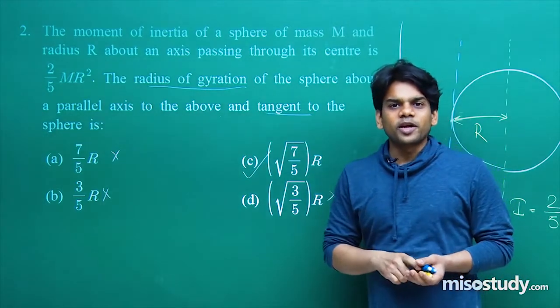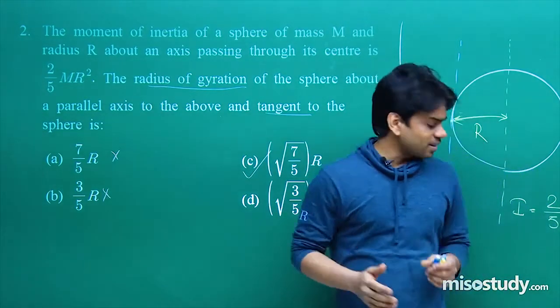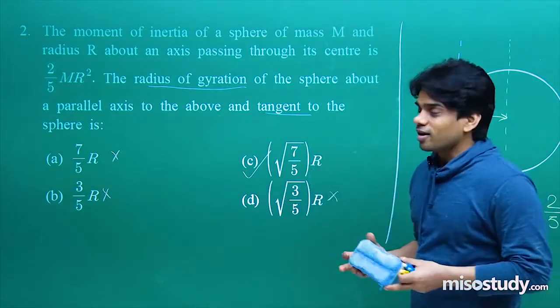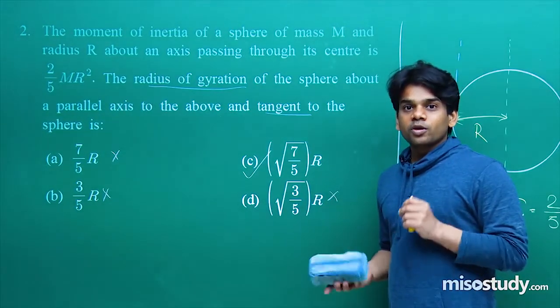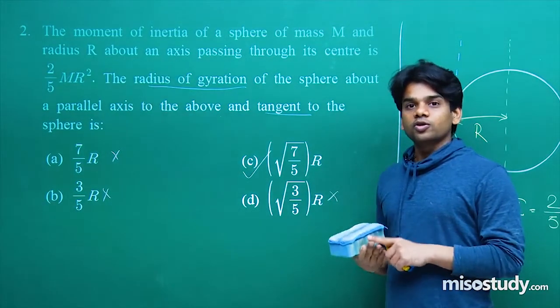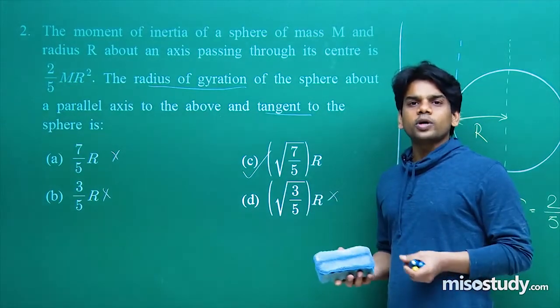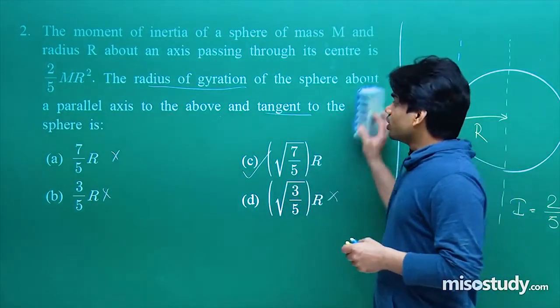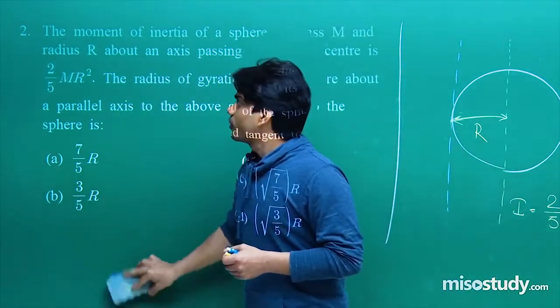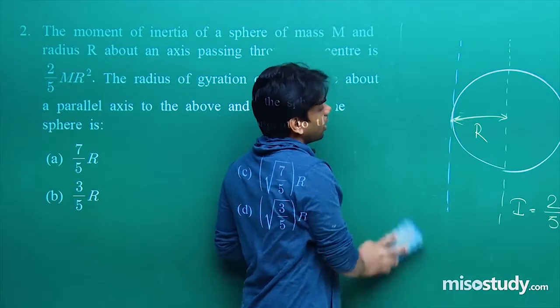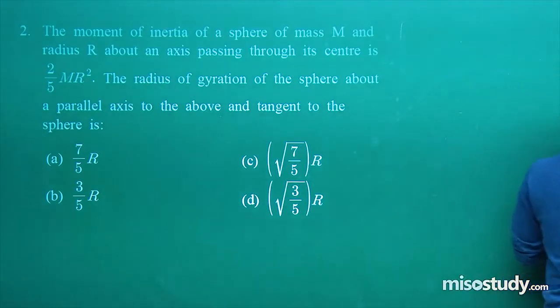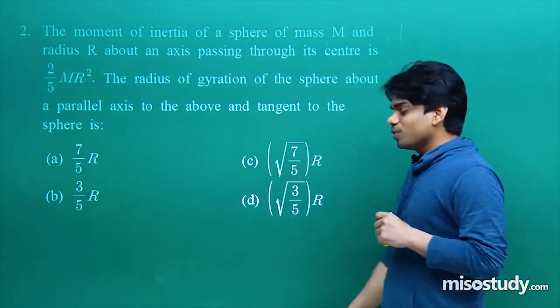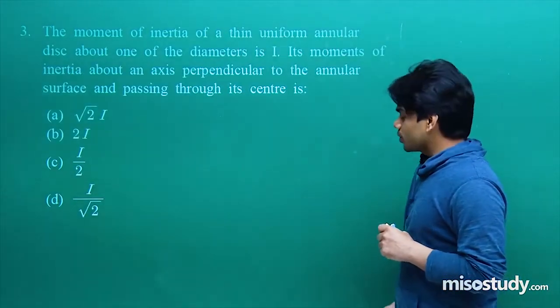Radius of gyration concept I have explained to you in the class. I have told you how to use the theorem of parallel axis. We have also derived the theorem of parallel axis in the regular class, and you need to remember the moment of inertia of each kind of regular objects. For solid sphere, for hollow spheres, for solid cylinder, hollow cylinder, ring, disc, even cone also I have taught you, and a derivation also we have done in the class. Do remember some uniform objects, it will be of great help to you all. Do remember how to apply the theorem of parallel axis and perpendicular axis theorem. You should know how to apply them and on which objects they are applicable and how they have to be used.